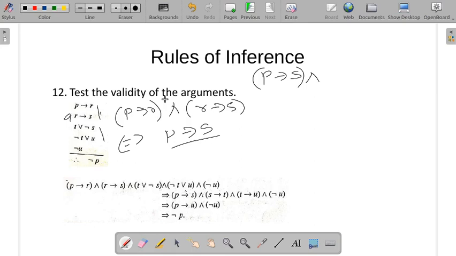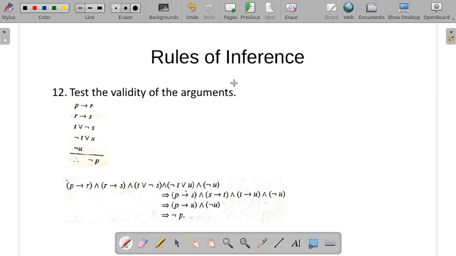Now P conditional S is there. Next, T or negation S and negation T or U. These two we are taking.